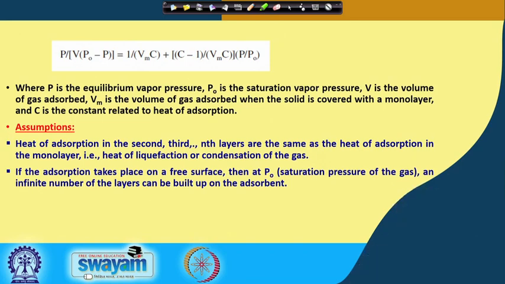Now, what are the assumptions? The assumptions of the BET equation are, first, the heat of adsorption in the second, third and nth layer is the same as the heat of adsorption in the monolayer, that is, the heat of liquefaction or condensation of the gas. And secondly, if the adsorption takes place on a free surface, then at P0, that is the saturation pressure of the gas, an infinite number of layers can be built up on the adsorbent. So, these two are the basic assumptions of the BET equation.